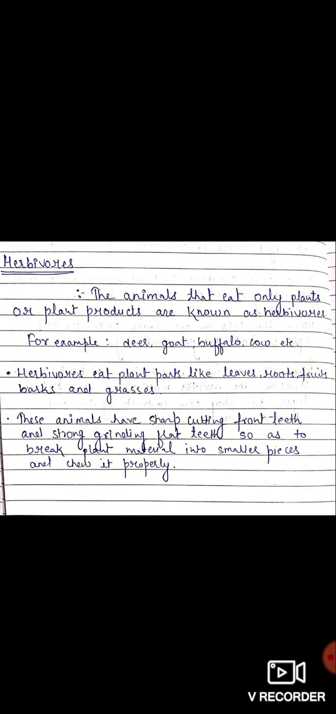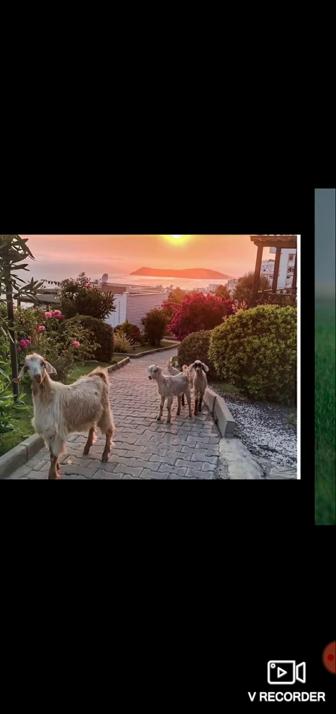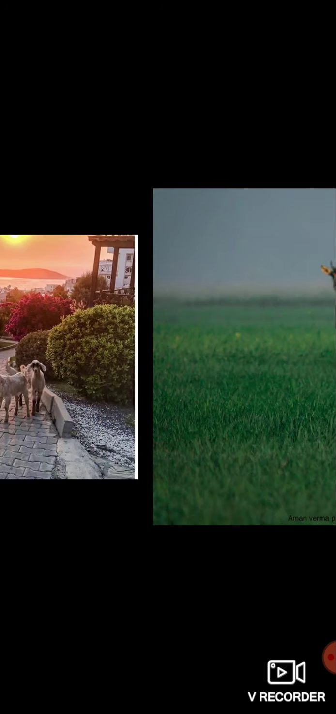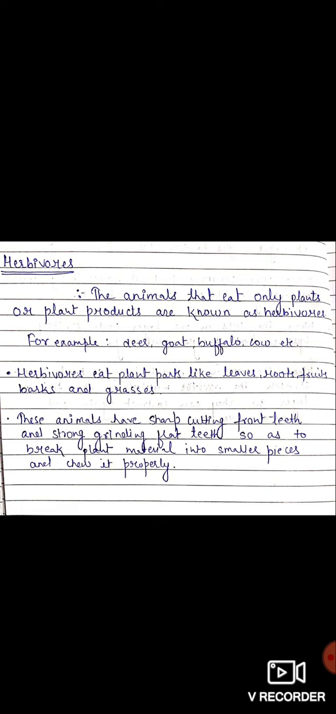As you see, the goat, cow, and buffalo all have sharp cutting front teeth which help them to cut, and they have grinding flat teeth, which they use for breaking plant material into smaller pieces and chewing it properly for digestion. Okay, so now let's move forward to